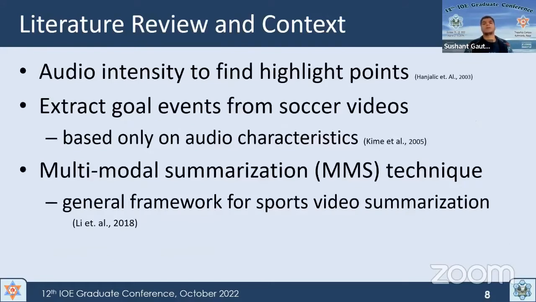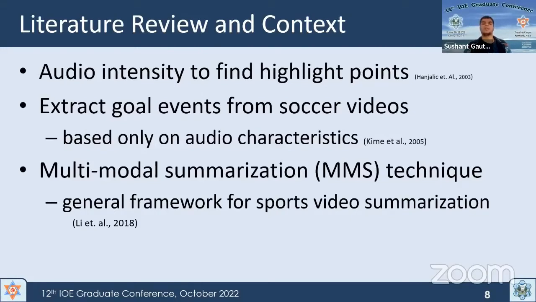Audio has been intensively used for years from a summarization perspective. Classical approaches, before all these machine learning and convolutional neural networks, used audio characteristics to find highlight points, extract goal events, and even find referee whistle points. After the advent of machine learning and CNNs, the community was more focused on using computer vision methods for event recognition.